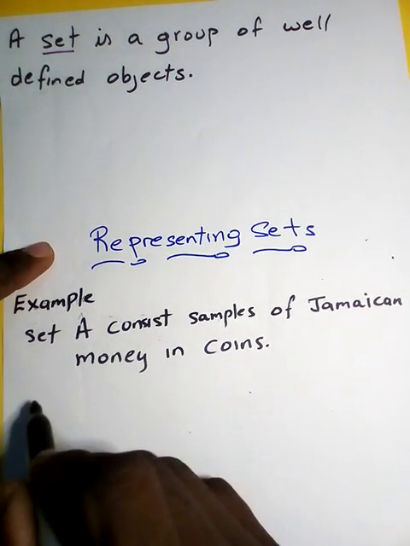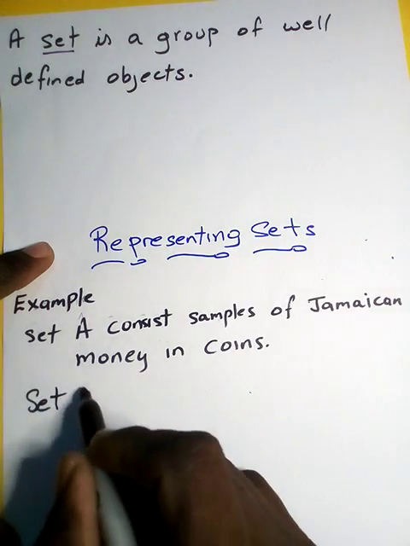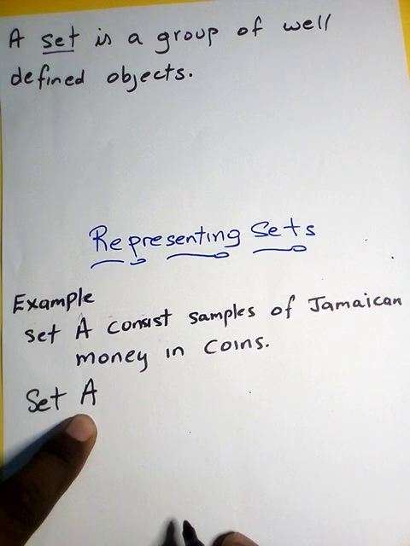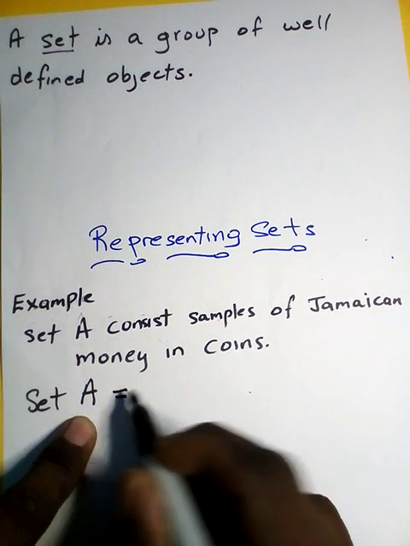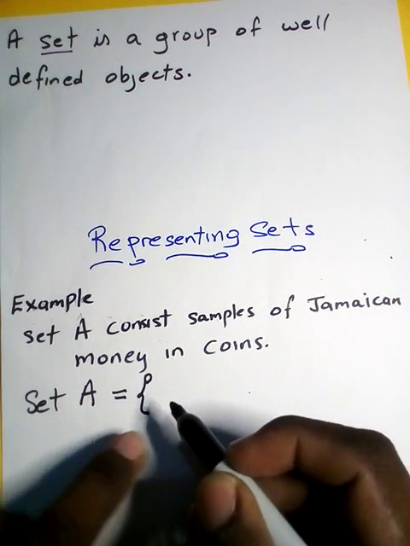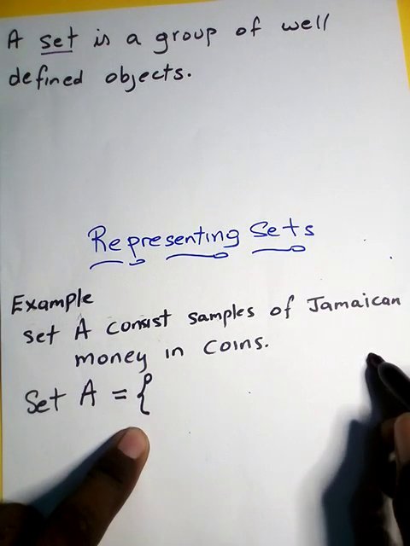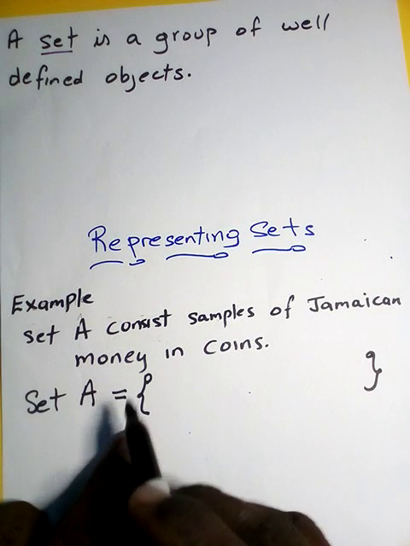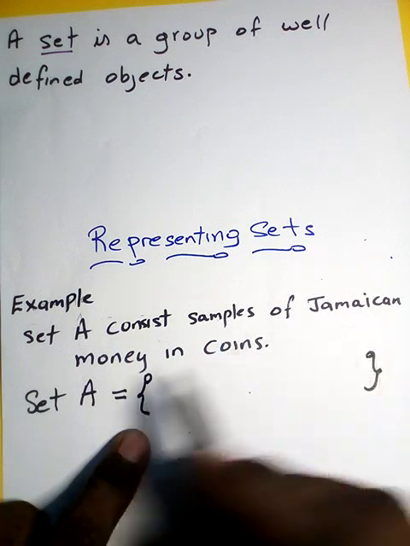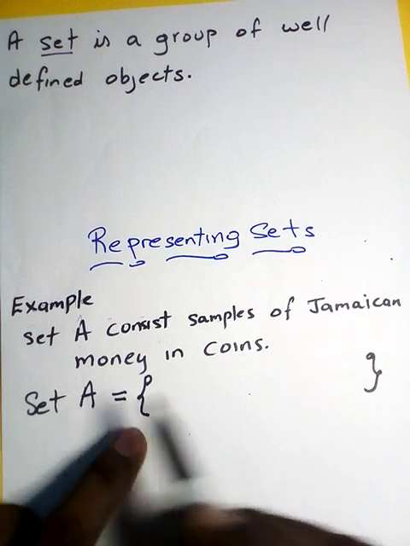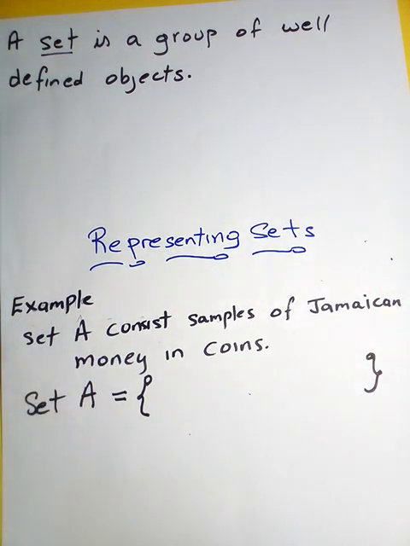In mathematics, we write set A. The name of the set is written in capital letters, equal, and then we use curly brackets or braces to represent what we're going to talk about. So set A consists of samples of Jamaican money. We use a capital letter to represent the name of the set and brackets or braces in which we put what we're talking about.